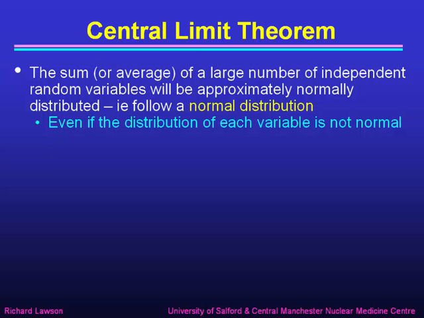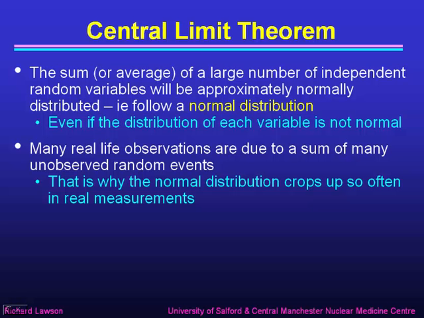So the central limit theorem is important because it says that the normal distribution crops up even in circumstances in which the binomial distribution or the Poisson distribution or some other arbitrary distribution is underlying. In fact, many real observations are due to a sum of many unobserved random events.